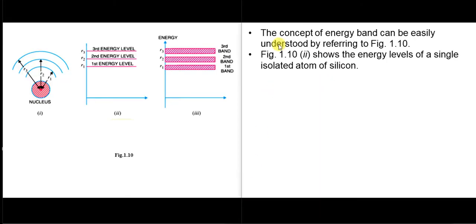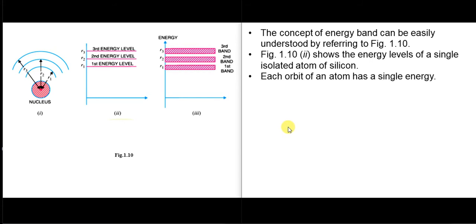This figure shows the energy levels of a single isolated atom of silicon. A single atom will have fixed energy. Now if the atom is surrounded by other closely packed atoms, then each orbit will have a band of energies.